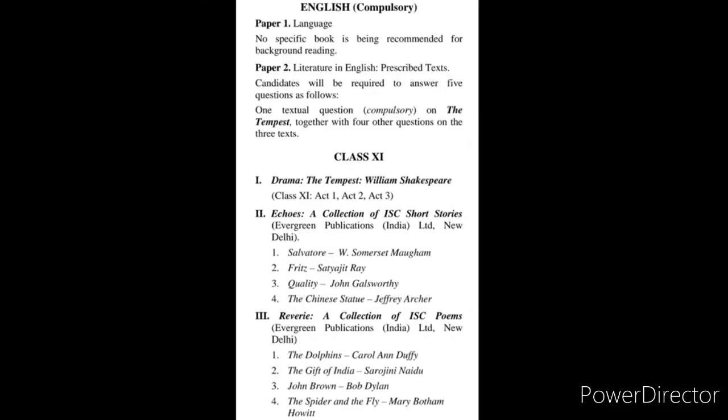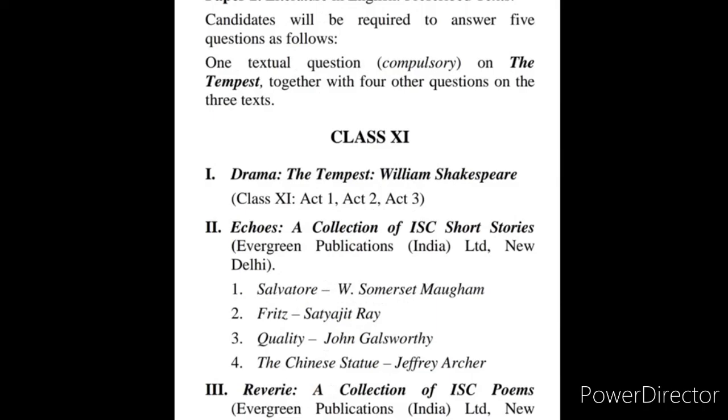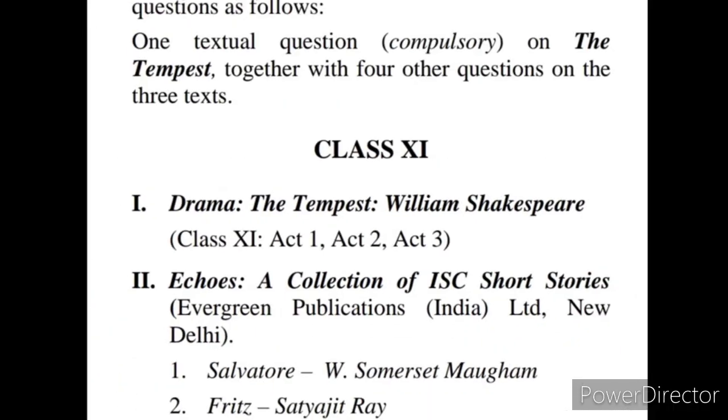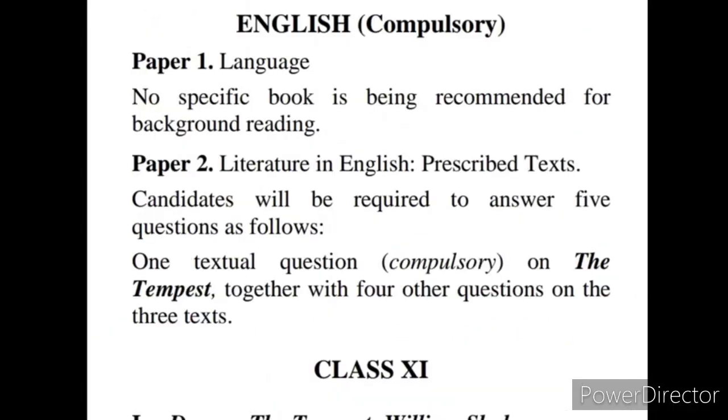Now here, once again on your screen, you can see the syllabus and the textbooks are mentioned here. For English language, no specific book is being recommended for background reading, but there is a textbook which we provide for grammar and comprehension practice and language practice, and that is the Total English Book 11.